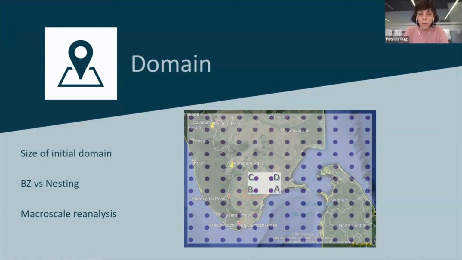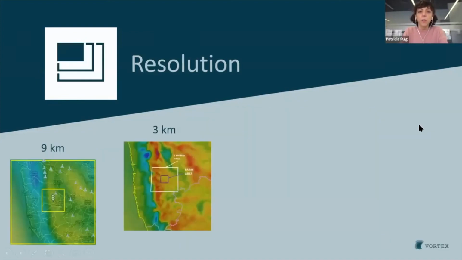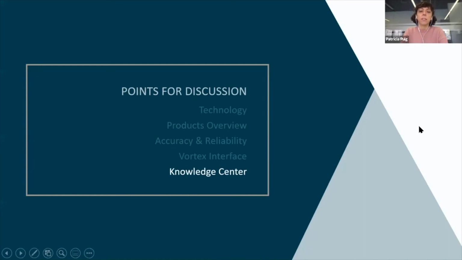There are some other questions. Why and when shall I use model data and not reanalysis? Yes, that's what I was trying to explain.